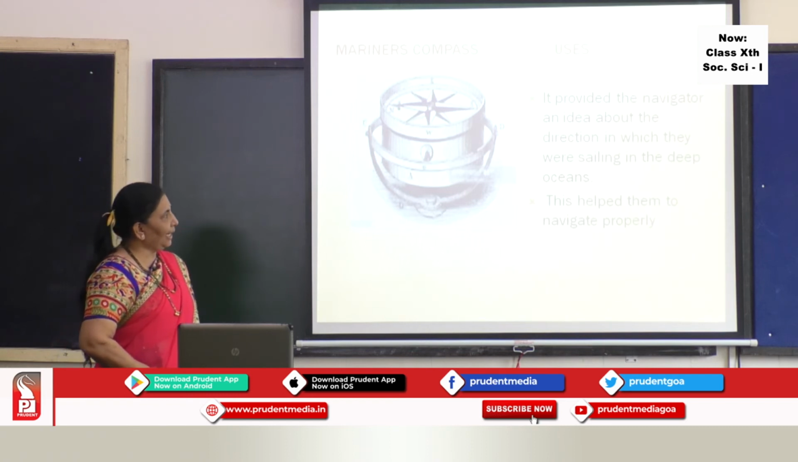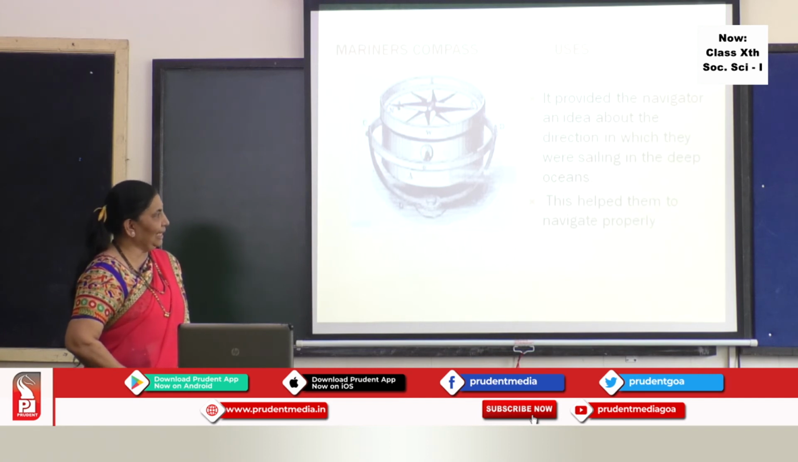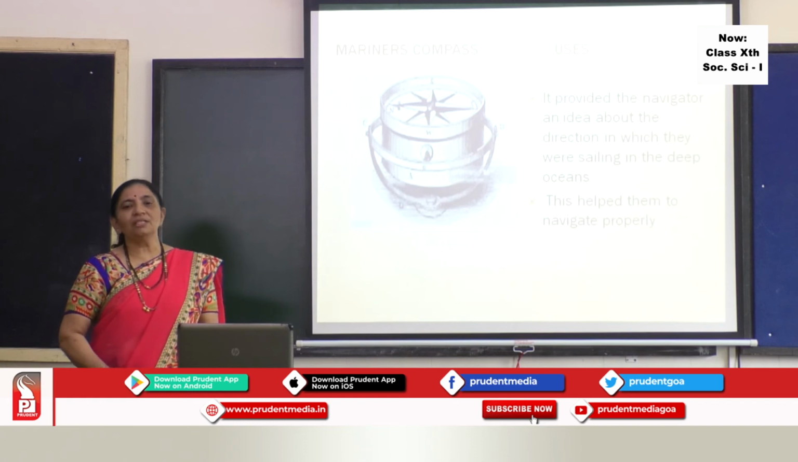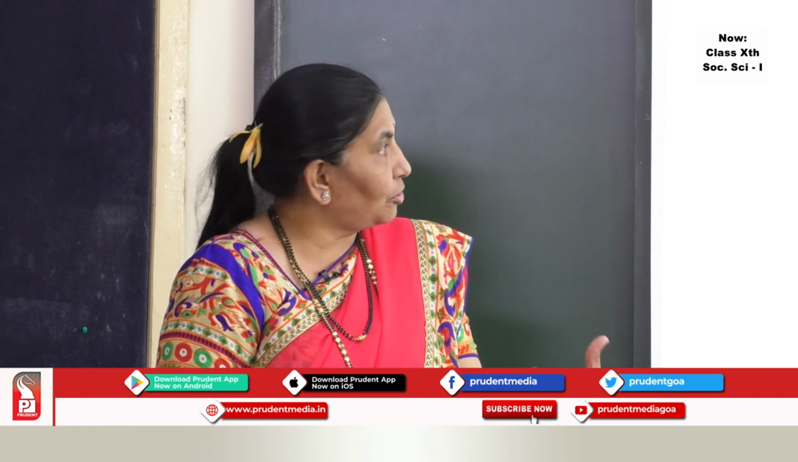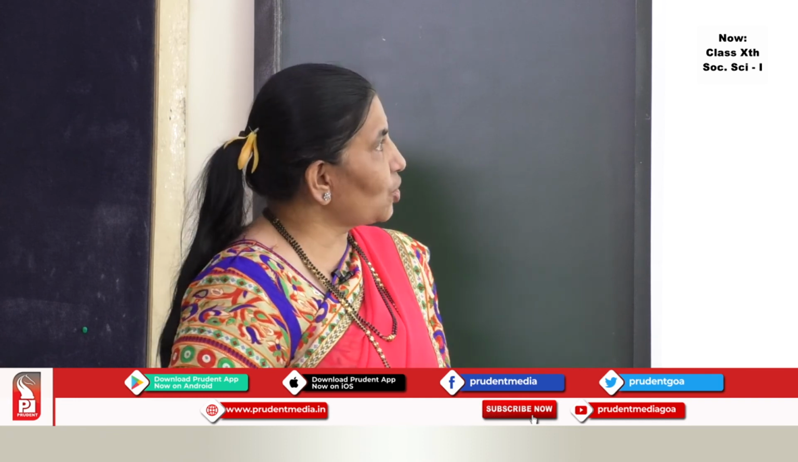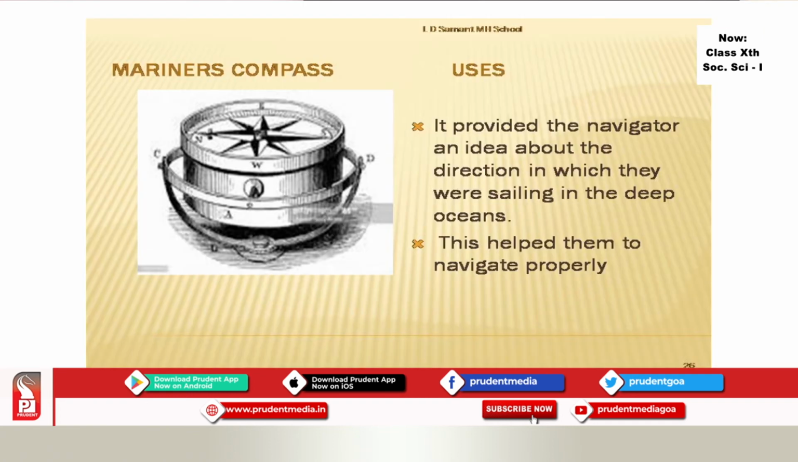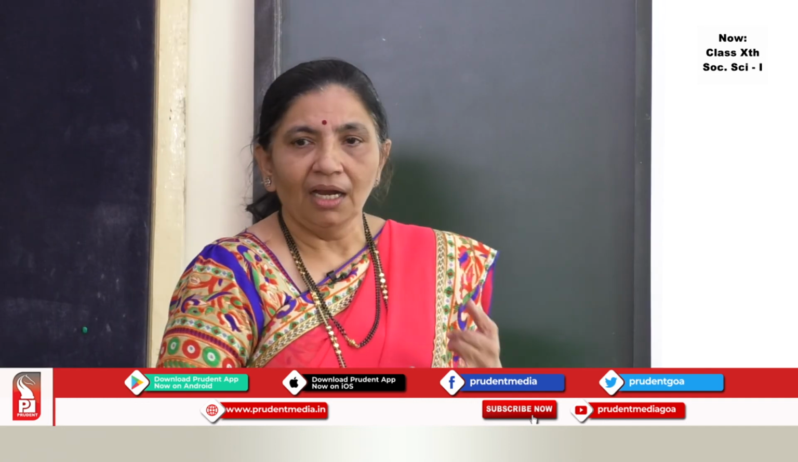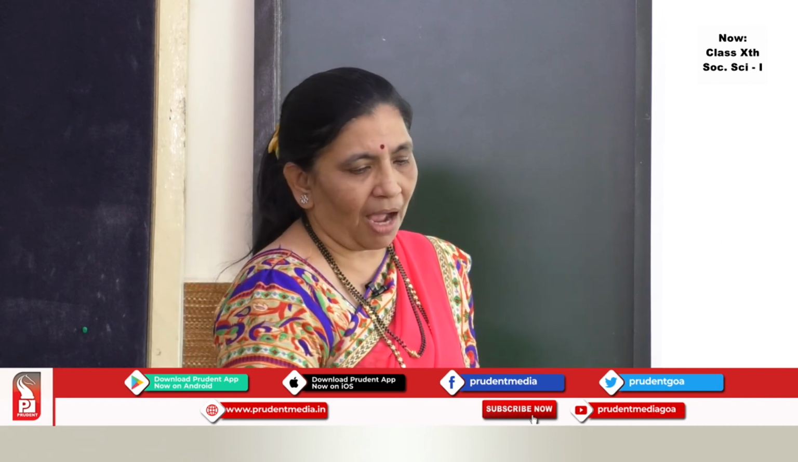This provided the navigator an idea about the direction in which they were sailing in the deep ocean. See, students, when the explorers are going in the deep oceans, it's very difficult to find out where they are going. So this used to help them. The next important use is that it helped them to navigate properly in the deep oceans. So navigating properly and knowing the directions were the two important uses of the mariner's compass.